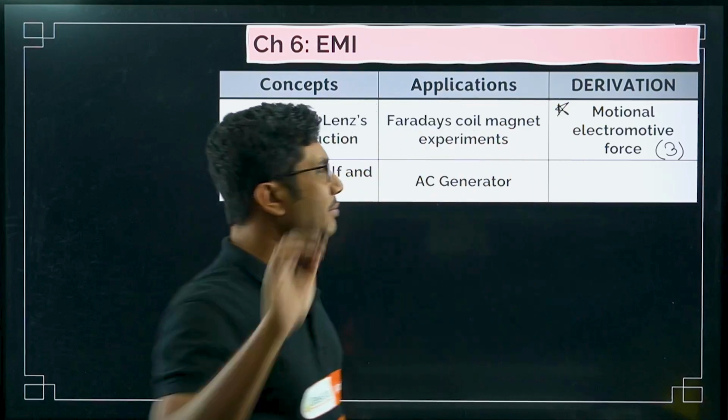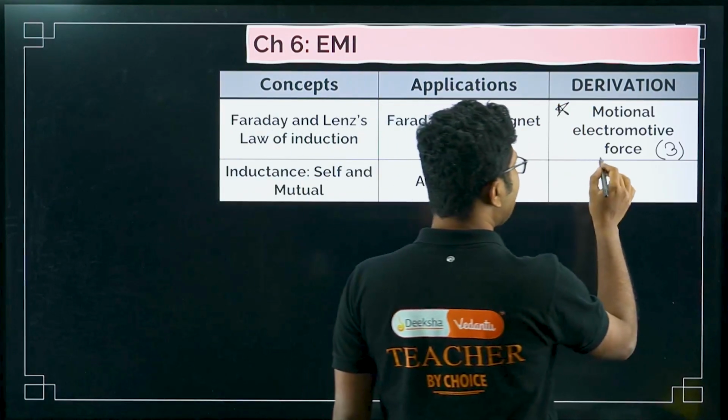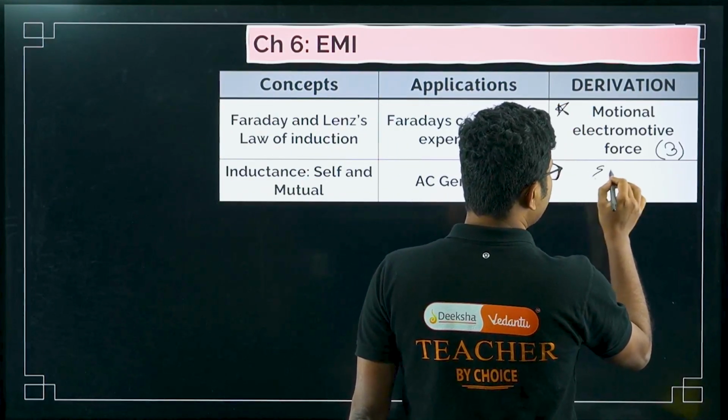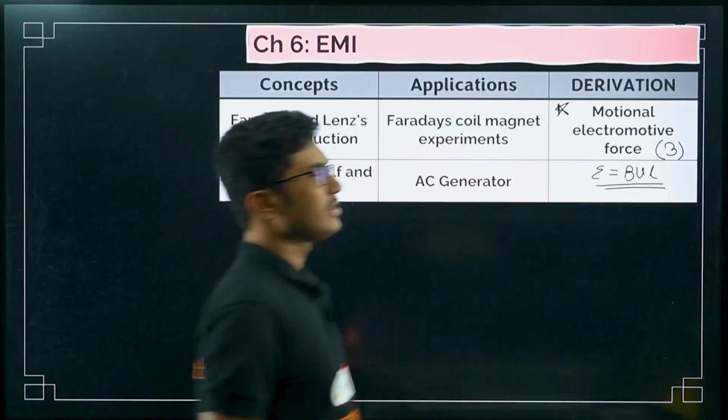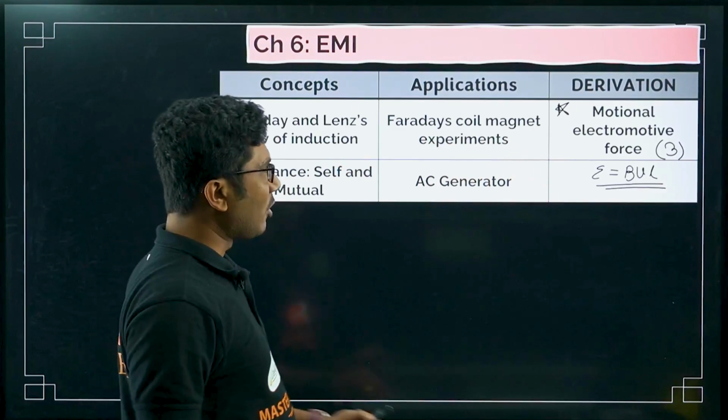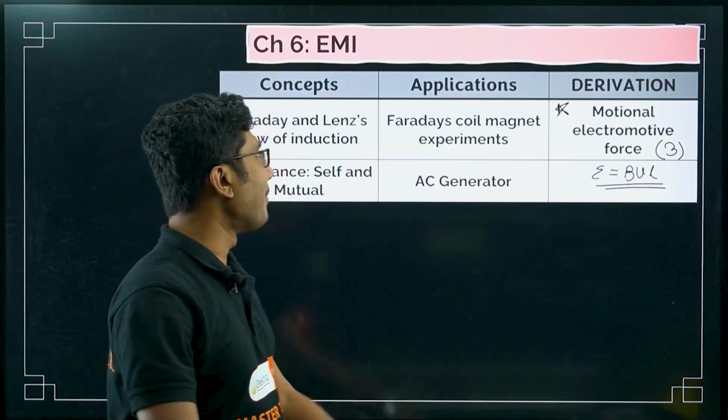Motional EMF. So what is that? Epsilon is equal to BVL. This is a very important derivation from this chapter. A small question, but most likely it will come.